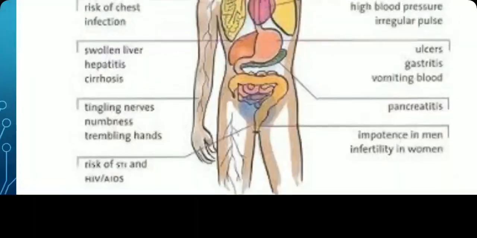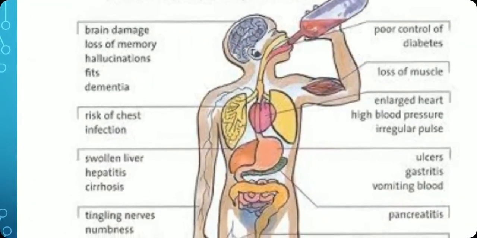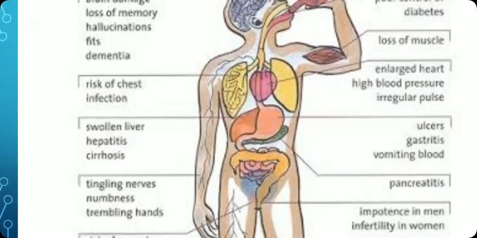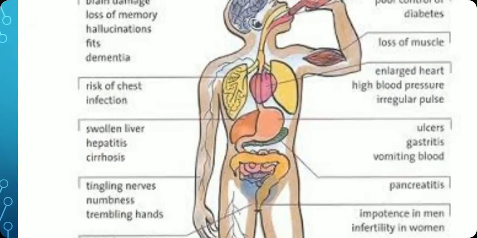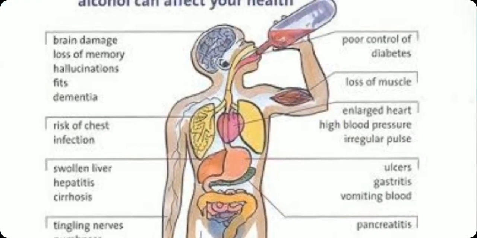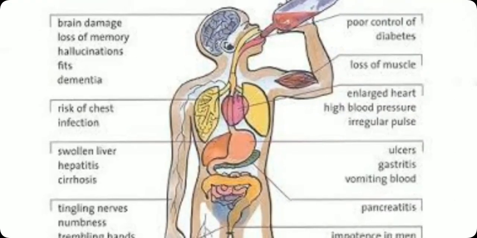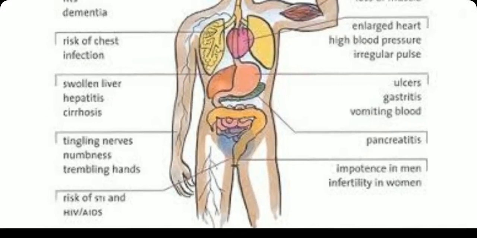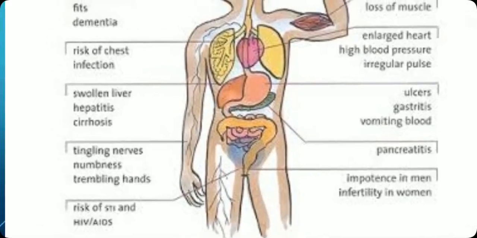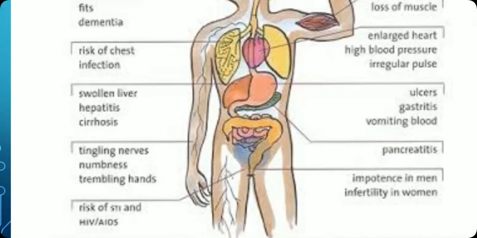Let us see how many there are: brain damage, risk of chest infection, swollen liver, then tingling nerves. It means the person has shivering hands, poor control of diabetes, loss of muscle, enlargement of the heart, ulcers, and pancreatitis, which means swelling of the pancreas. Even the reproductive organs do not work well.